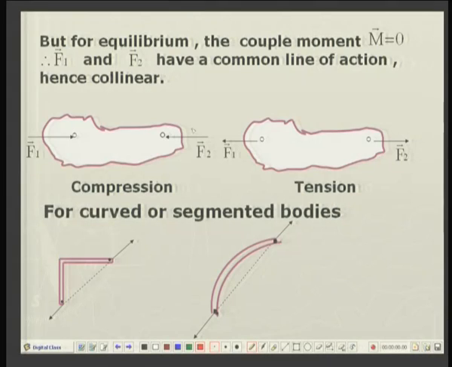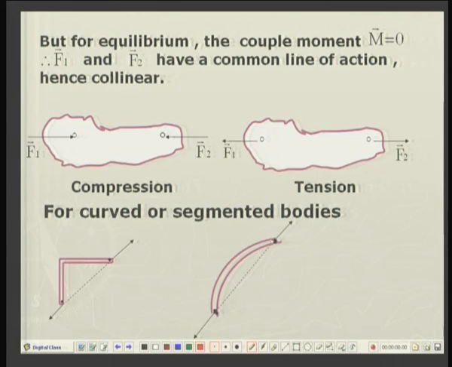Here I have drawn the body as if the forces are along the body itself. The body can be of any shape, for example, an angle shaped or a curved body, and let us say the two forces are passing through these two pins. Then for sure the pins will be joined by a line, and the forces will be acting along this line.